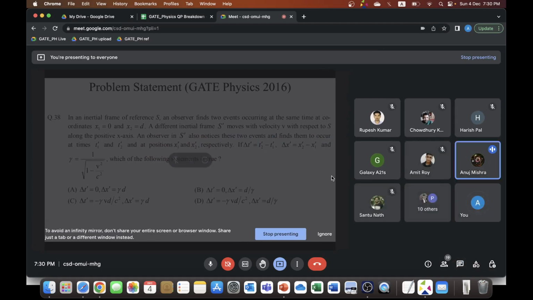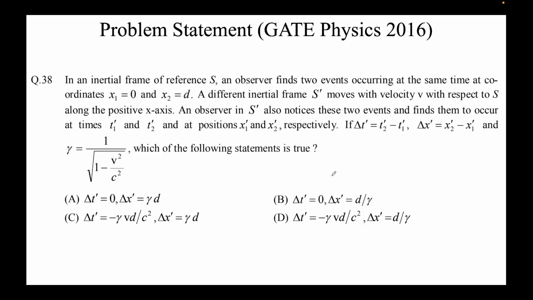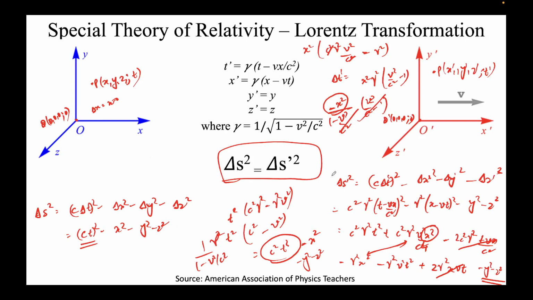Okay, Anuj. Yes, sir. In the last step, could you please go over it? Yeah, after delta s square is equal to delta s prime square. That is the main black heading, right? Yes. Below that we have taken t square and c square gamma square minus gamma square v square. So that is where we got it from. Okay, good.